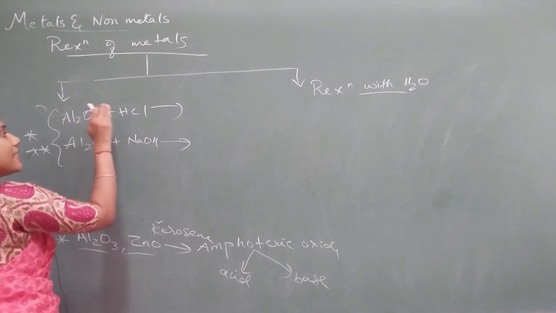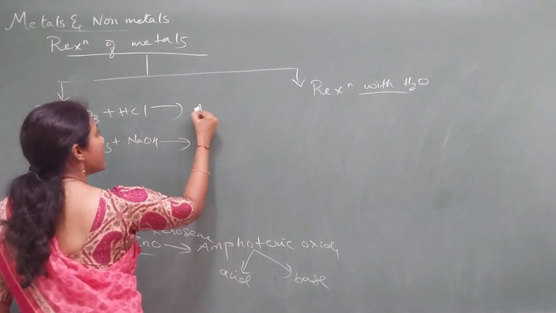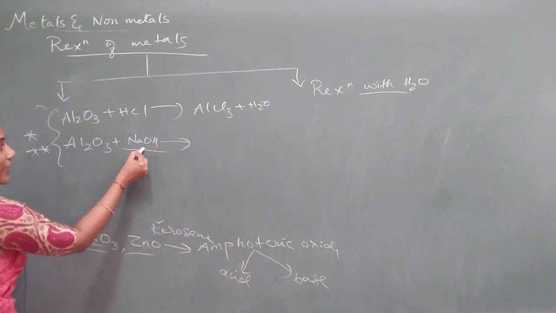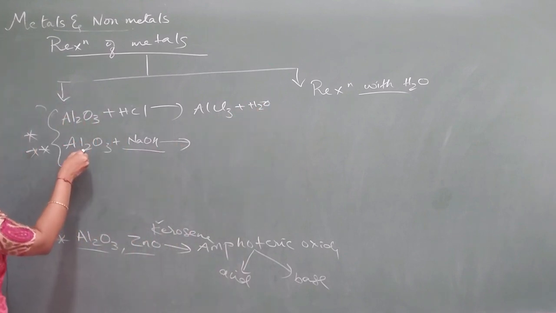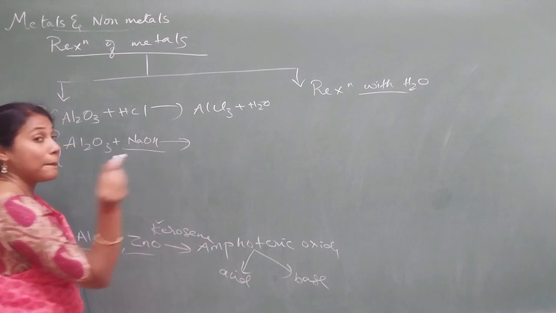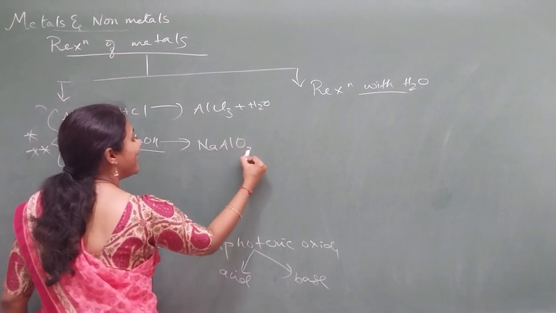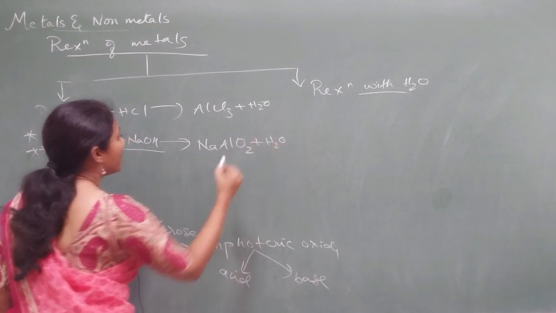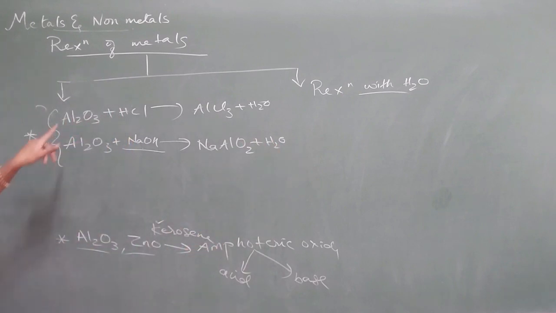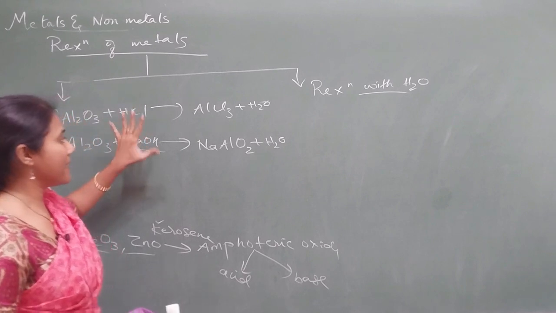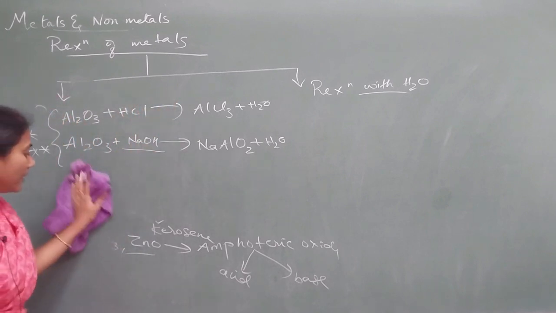Whenever a base reacts with an acid, you get salt and water. Which is the salt? AlCl3 plus water. In the presence of NaOH, now this fellow is acting as an acid. Here also salt and water, but which salt? You need to remember sodium aluminate plus H2O. This is how an amphoteric oxide like aluminum oxide reacts with acid and base. Very important chemical reactions.